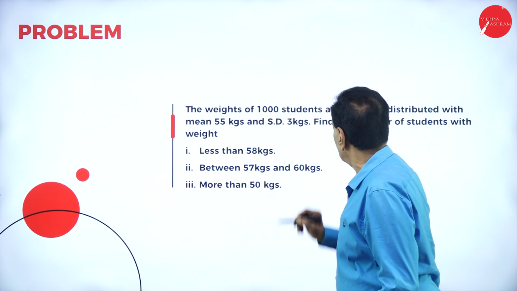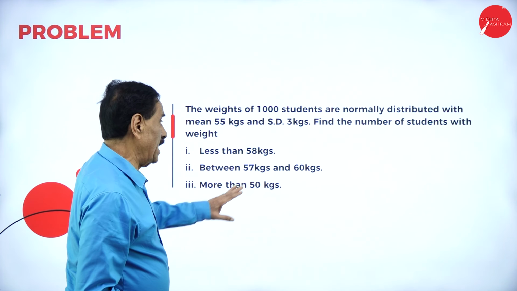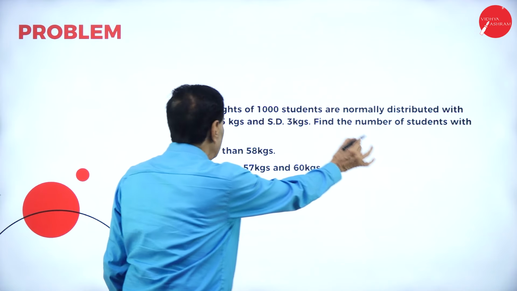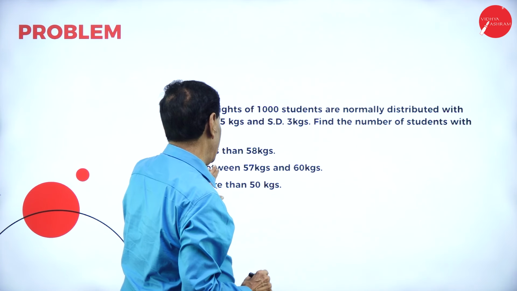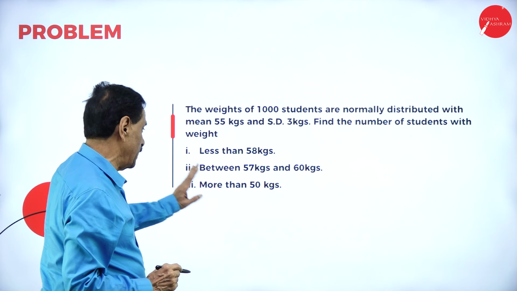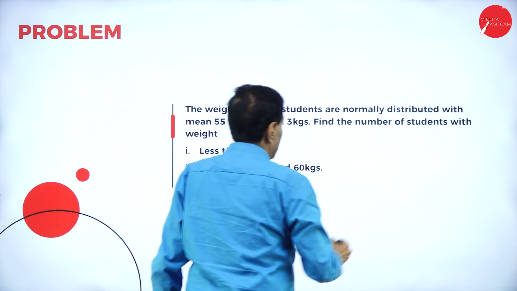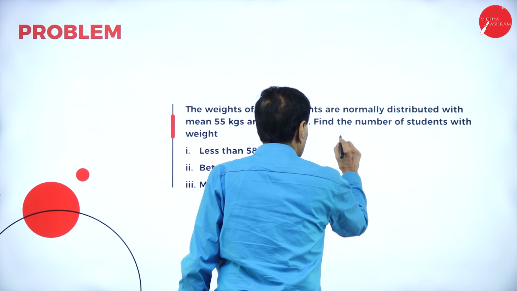The weight of 1000 students are normally distributed with a mean 55 kg and standard deviation 3 kg. Find the number of students with weight less than 58 kg, between 57 and 60 kg, and more than 58 kg. So there are three types they will have. So it will come under normal distribution.